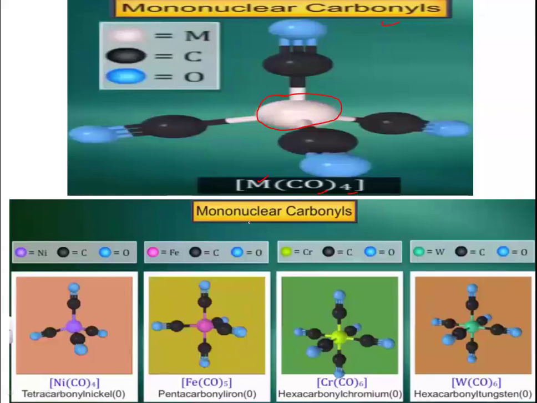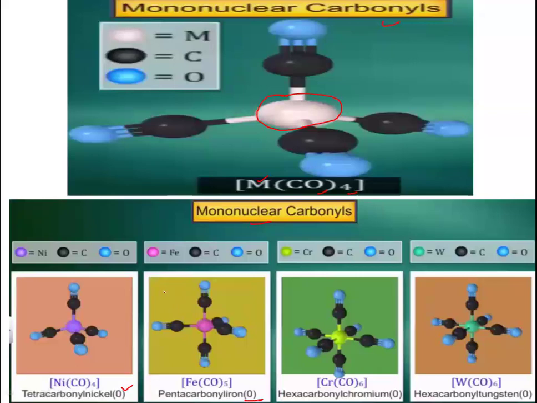Examples of mononuclear carbonyls: one is tetracarbonyl nickel 0. As we know, the oxidation state of the central metal atom in mononuclear carbonyl is always 0. Then pentacarbonyl iron. For tetracarbonyl nickel, the geometry is tetrahedral.